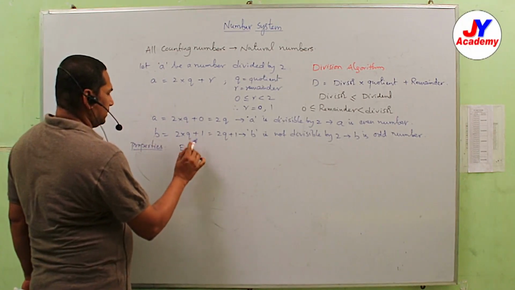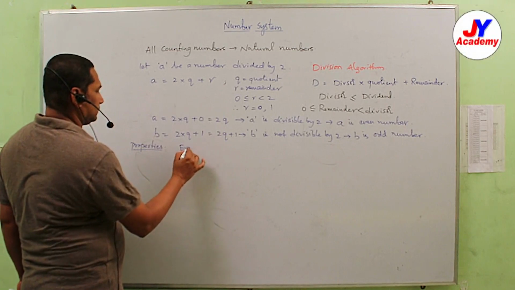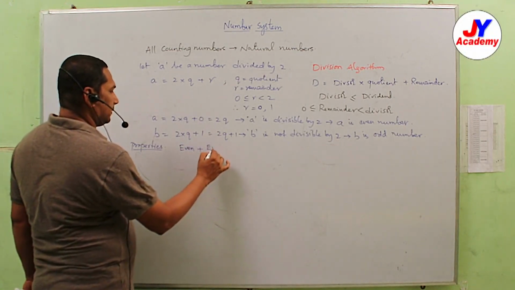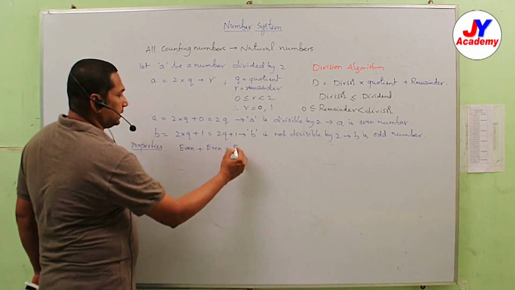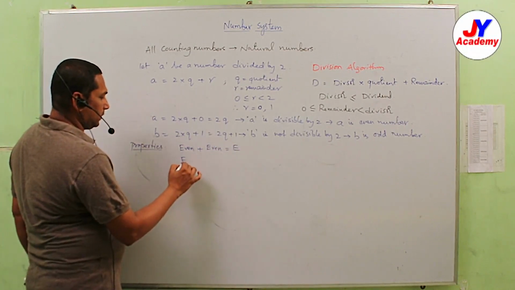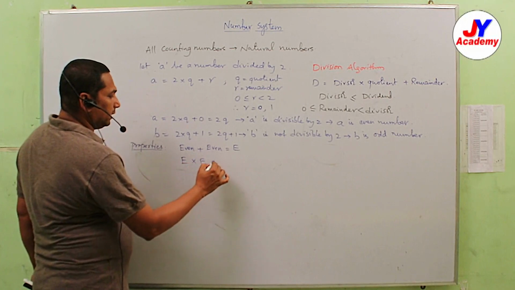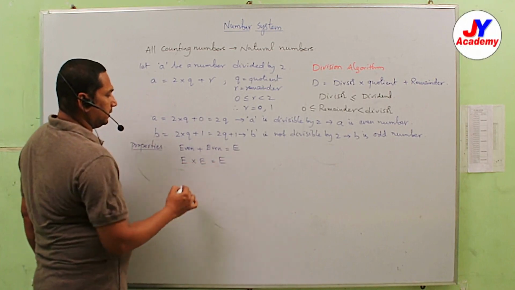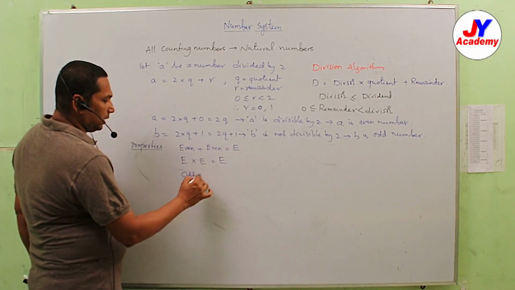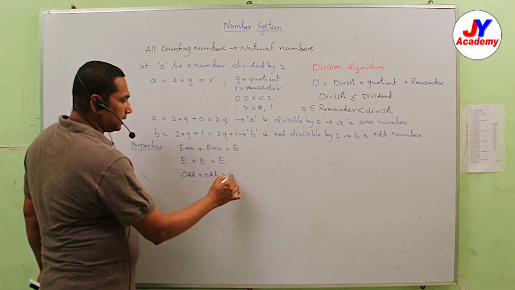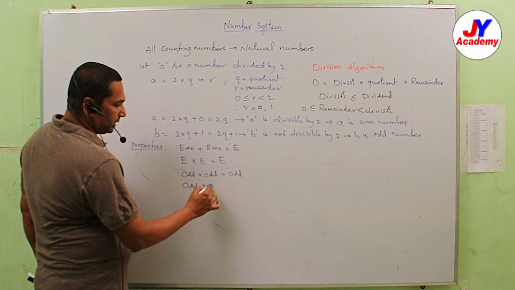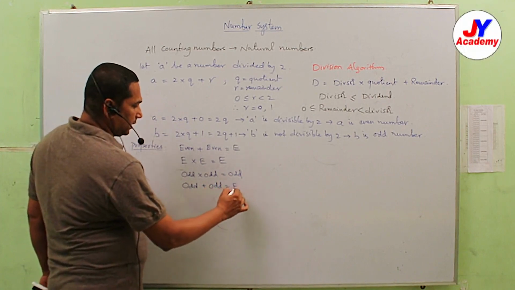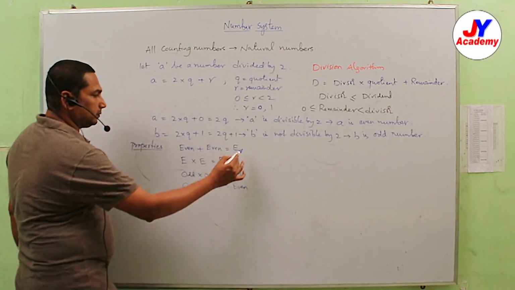Even plus even: if you add two even numbers, the result is even. Even into even, result is even. Odd into odd, result is odd. Odd plus odd, result is even.